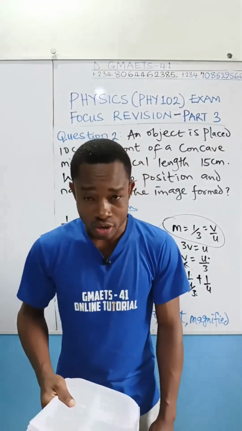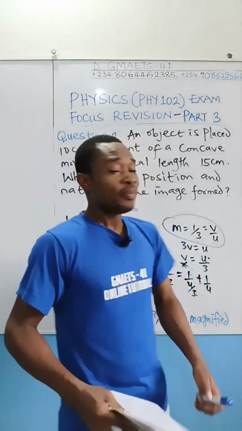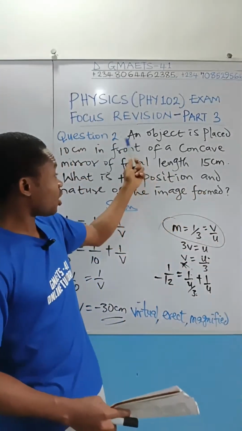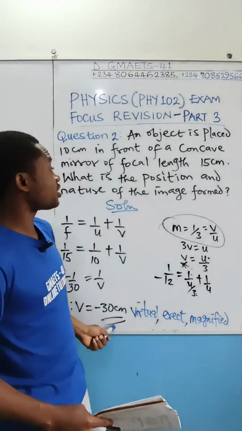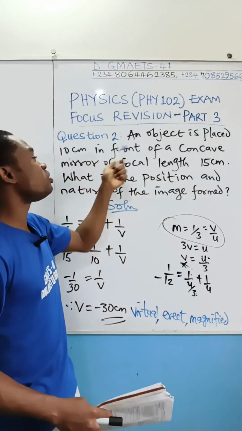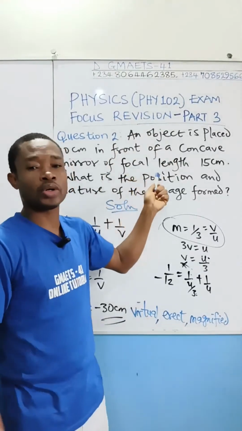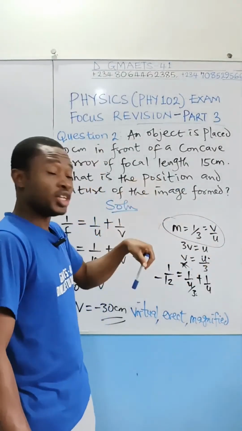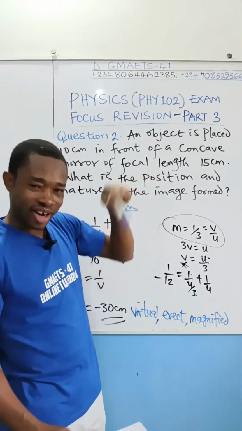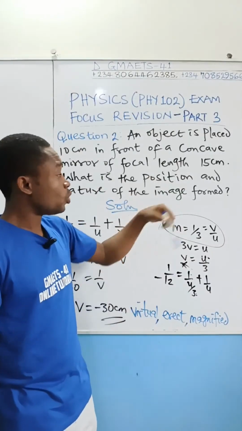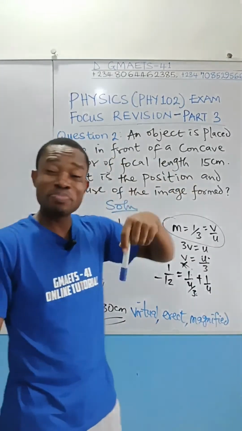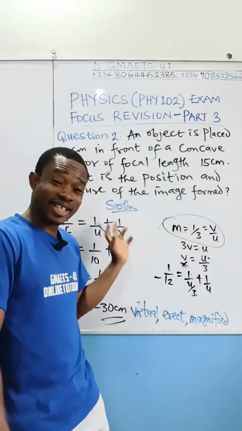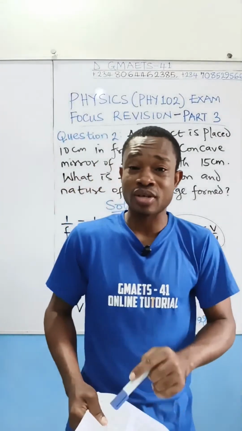Option A is wrong. The image cannot be real in this case. This question given here is not calculation, but it follows this principle. Because this particular question you see here, which we calculated to get minus 30 centimeter, the object is placed between the mirror and the focal point. You know, talking about the focal length, it is the length from the mirror to the principal focus, also called the focal point, according to the question we're analyzing, which was 15 there. Now the object was placed at, in this case, 10 cm. And you remember what we analyzed about this question. So the same thing will apply to this particular question.